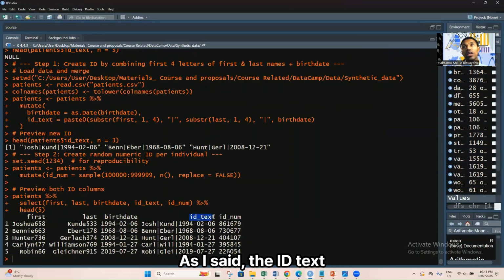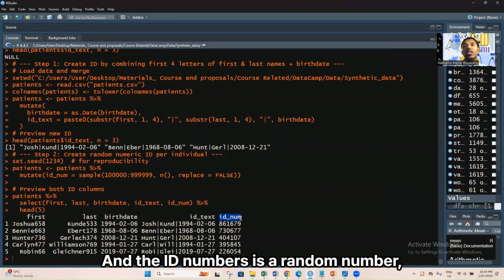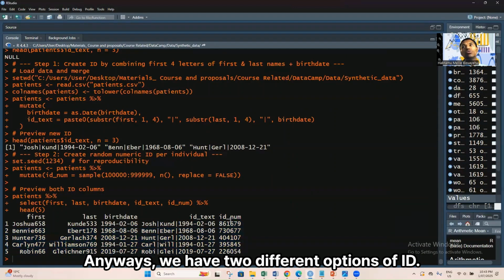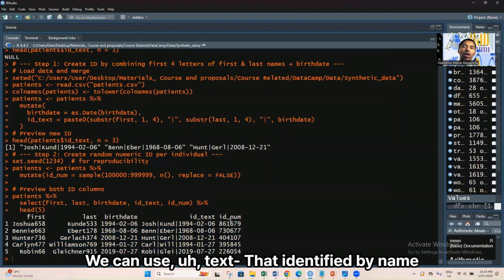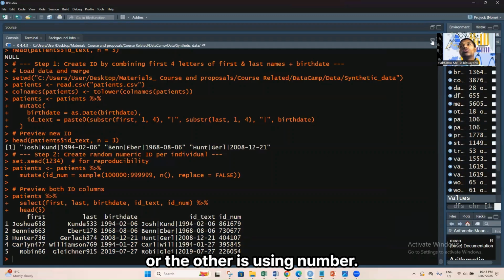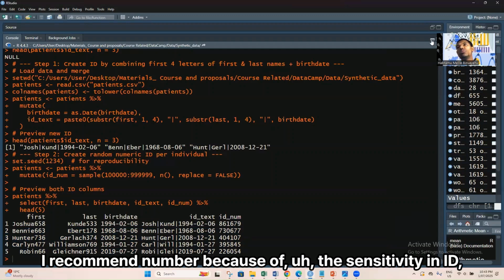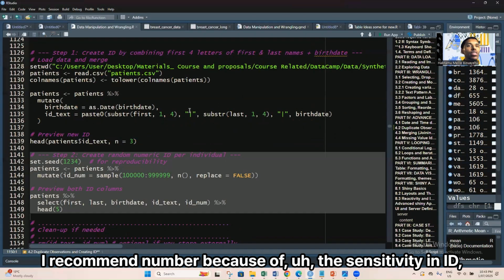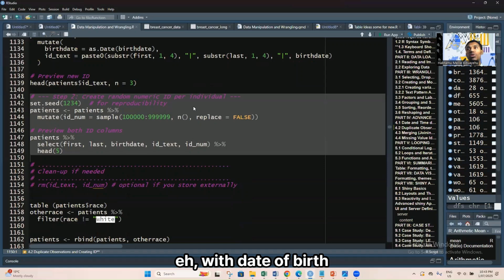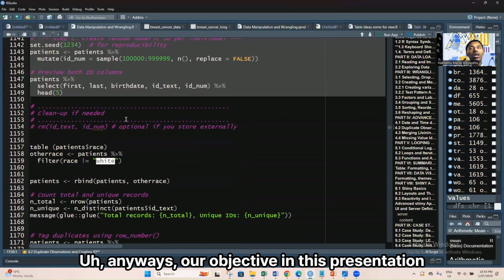As I said, the ID text has the first 4 letters of the first name, the first 4 letters of the last name, and date of birth, and the ID number is a random number that is assigned to each individual. Anyways, we have 2 different options of ID. We can use text identified by name, or the other is using a number. I recommend number because of the sensitivity of an ID with date of birth and individual's name.